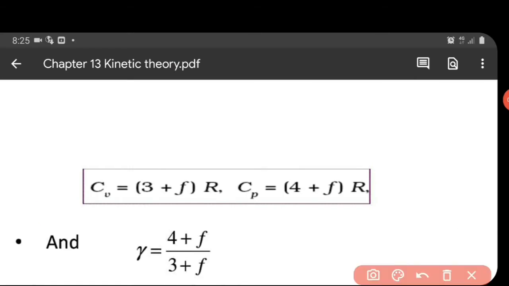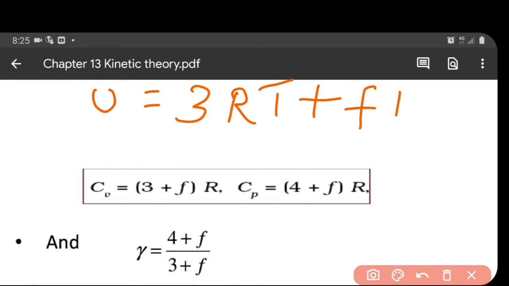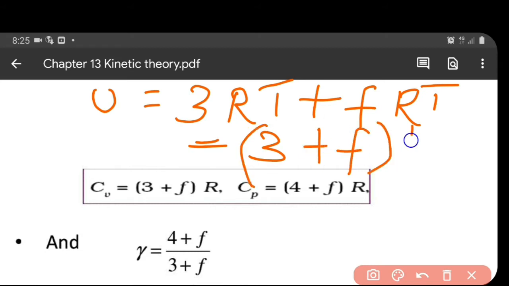So total energy U becomes 3 kBT plus F kBT, into Na. So it becomes 3 RT plus F RT. This is the expression for total energy. So it can be written as (3 plus F) into RT. This is the expression for total internal energy of a polyatomic molecule.